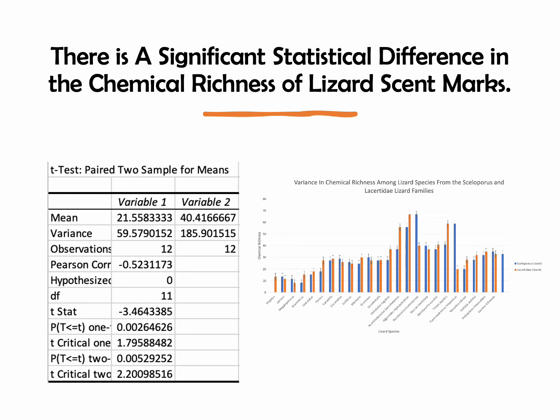I conducted a t-test to see if there was any significant difference between the average chemical richness of each lizard family, and I ended up with a p-value of less than 0.005, which suggests that there is a significant statistical difference between the chemical richness of the two populations of lizard families.